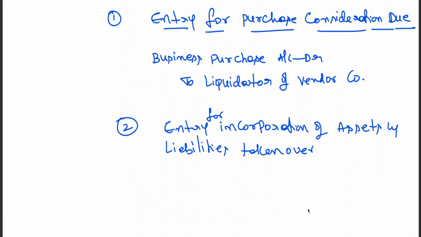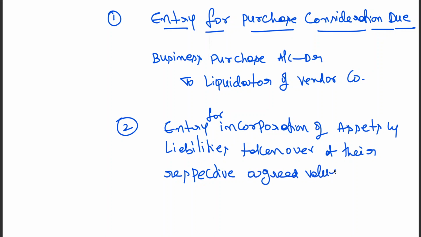Entry for incorporation of assets and liabilities taken over at their respective agreed values. Here you can see the difference.